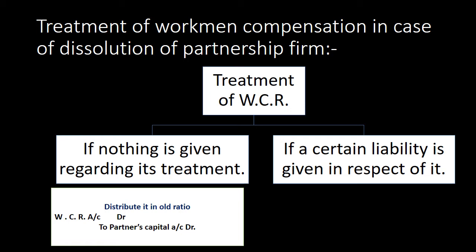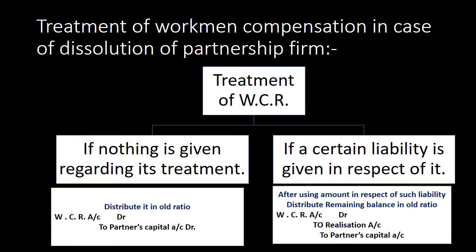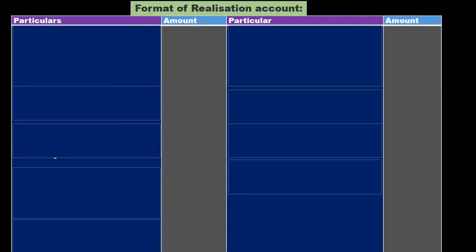If certain liability is given to us in respect of workmen compensation reserve, then the entry is workmen compensation reserve account debit to realization account with the amount of liability, to partners capital account. It means the part that is left after paying the liability will be distributed between partners in the profit sharing ratio.